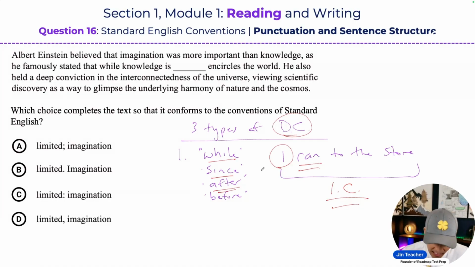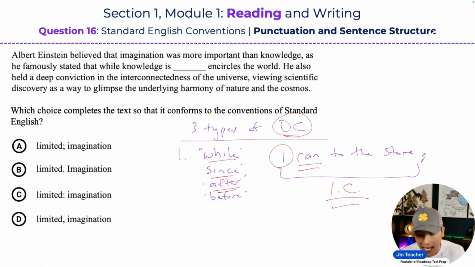Now, why is that important, right? Well, it's important because of sentence structure, okay? Because if you end a sentence with a dependent clause, it's not a complete sentence, right? So you have to have something else, okay? Here's what I mean, right? So this is going to be the first type of dependent clause, you guys, yeah? And if I have this type of dependent clause, I can't just finish the sentence here, right? I have to have a comma, and then I have to have an independent clause.